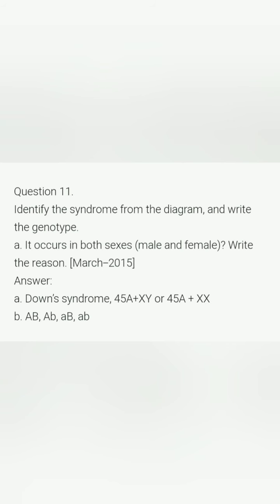Question number 11. Identify the syndrome from the diagram and write the genotype. There is also a hint given, that it occurs in both sexes, that is both in male and female, and write the reason. And we can see that the syndrome is Down syndrome and the genotype is 44A, that is 44 autosomes plus XY, or 44A plus XX. XX in the case of females and XY in the case of males.